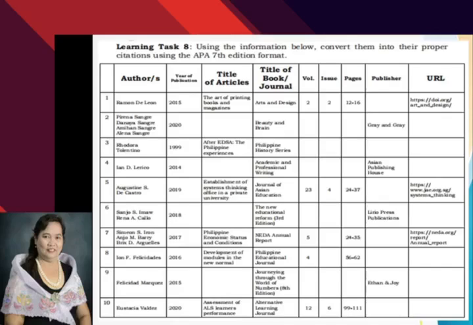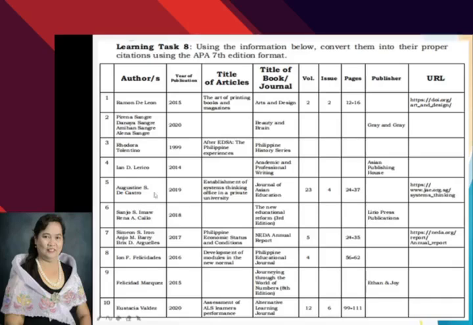So, using the information in learning task 8, convert them into their proper citations using the APA 7th edition format. Here, you've been provided all the information that you are going to use in citing entries, for number 1 up to 10.